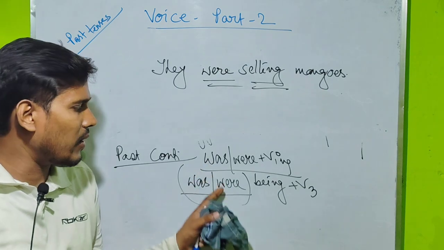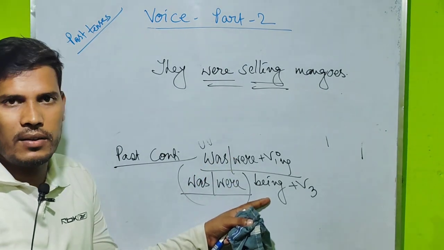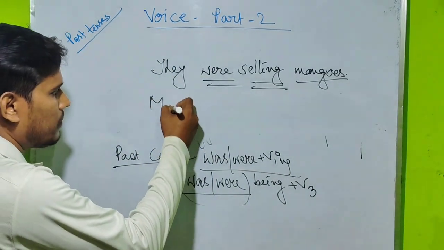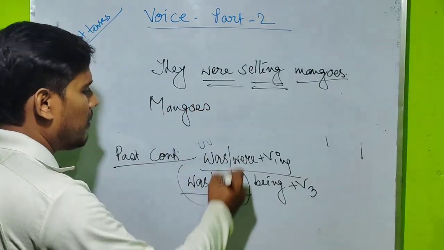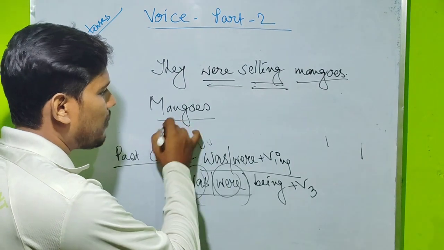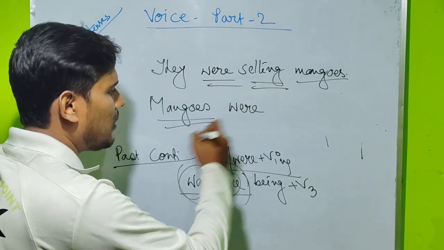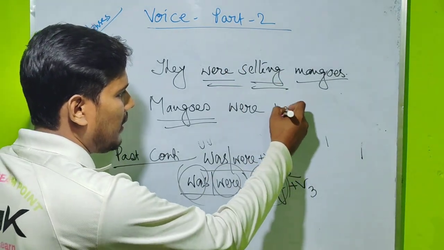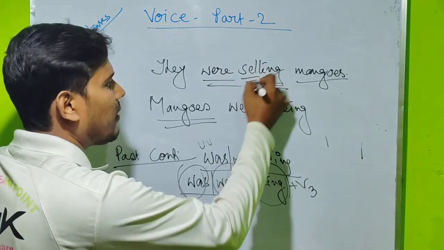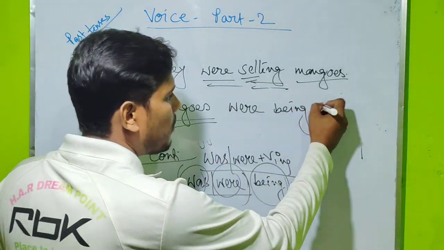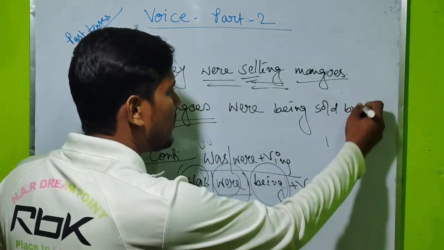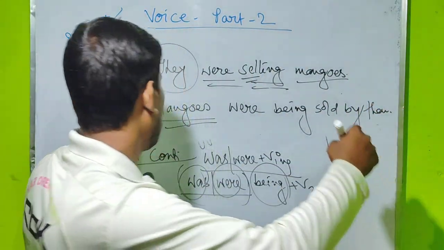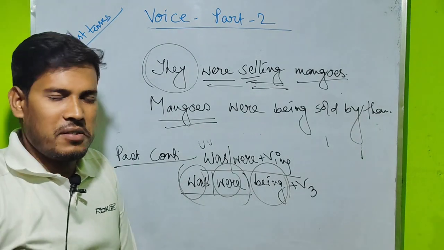So whenever you are getting was, were and with that one that is written verb ing, then how to convert? This is the way. Was, here you have to keep the same. Next you have to take being and then V3. So the objective idea is here, mangoes. Okay, and from was, were, this is the plural idea, and that's why you have to go with were. So mangoes were. Extra that you have to write down, that is being, and V3 of sell, that should be sold, and were is by, and for they you have to write down them. So mangoes were being sold by them.